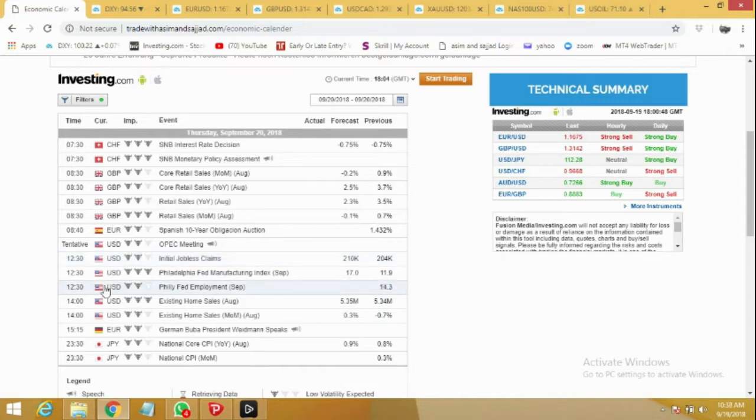US dollar is getting strength and tomorrow we are expecting some positive news events, especially Philadelphia Fed Manufacturing Index. The forecast looks very good, and then later on existing home sales. Both these news events can give further strength to US dollar, and tomorrow we can expect bigger rally in all US pairs. Then near the end of the day we have national core CPI for JPY. We can expect some volatility during these hours.